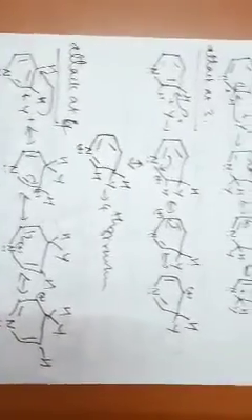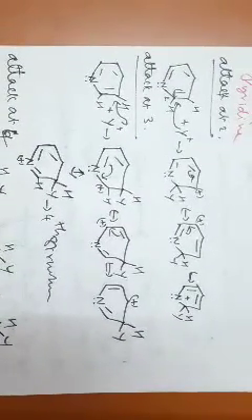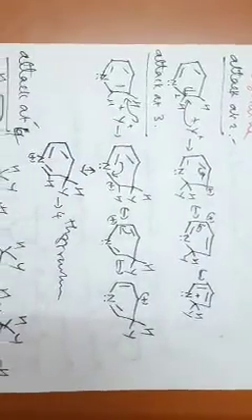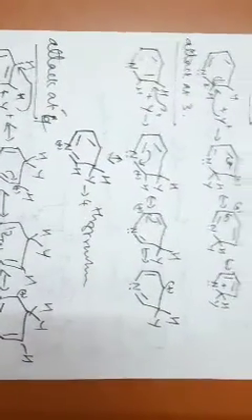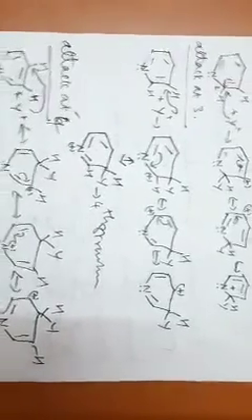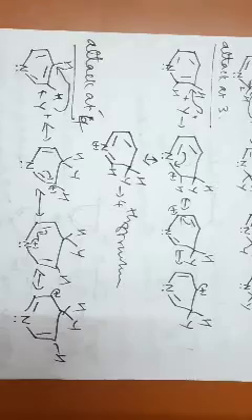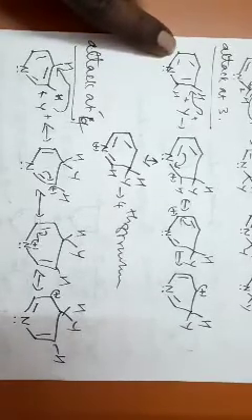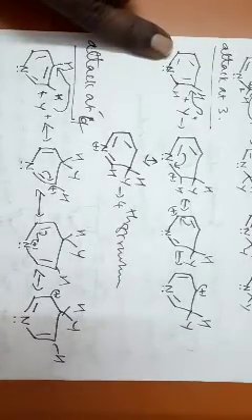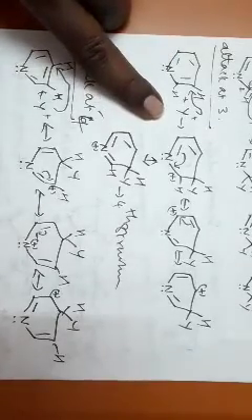So if you examine the resonance stabilized structures, then it is very clear that attack at position number 2 and 4 resemble each other, because you are able to draw 3 intermediates only. So when the attack is at position number 4, you are able to draw 3 intermediates. But if the attack is at position number 3, then you are able to draw 4 structures.